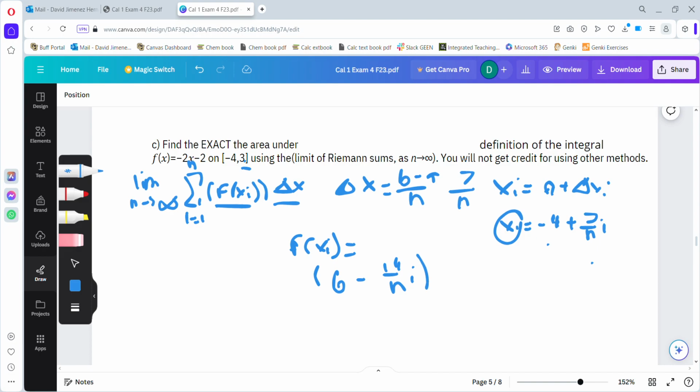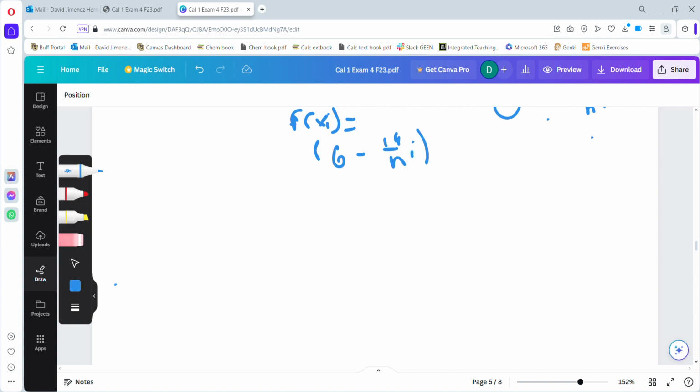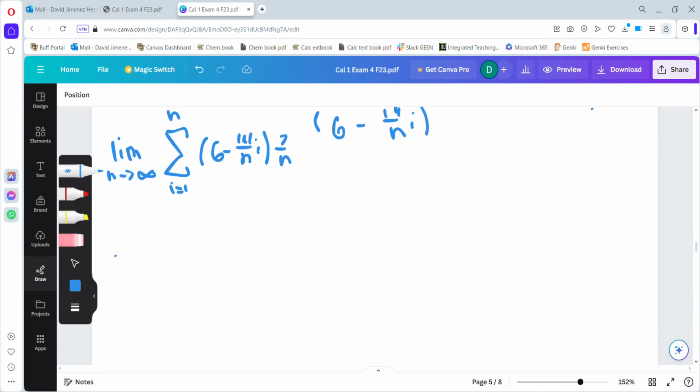From here, we want to plug these two things, f of xi and change of x, into our limit definition. Doing so, it will look a little something like this: the limit as n approaches infinity of the summation of 6 minus 14 over n times i, and then times our change of x, which is 7 over n. Our next step will simply be to simplify and solve our limit.